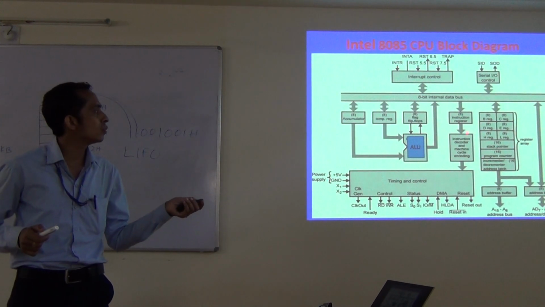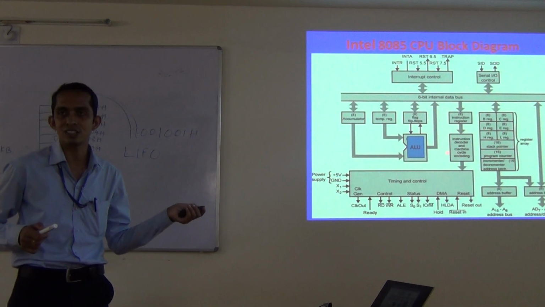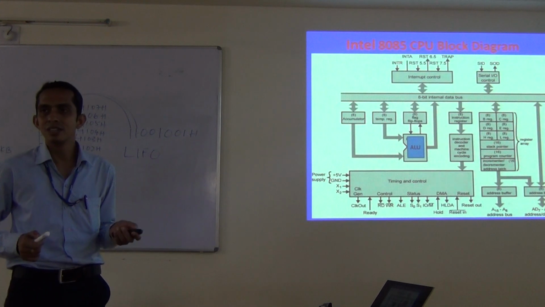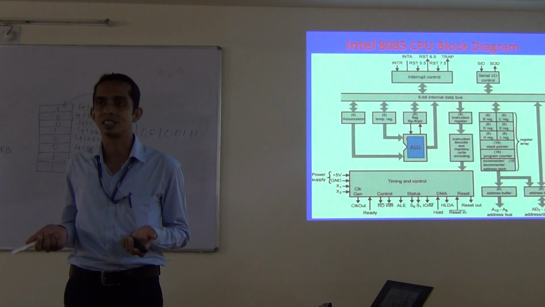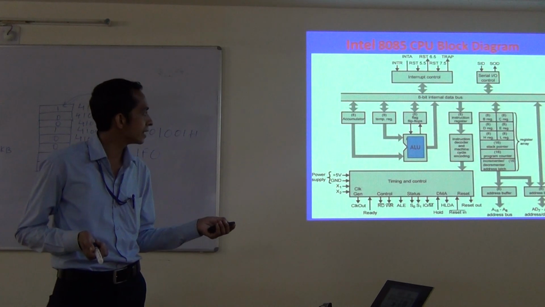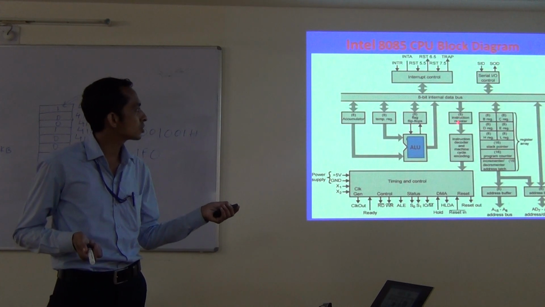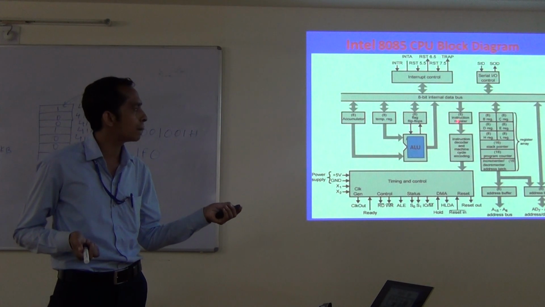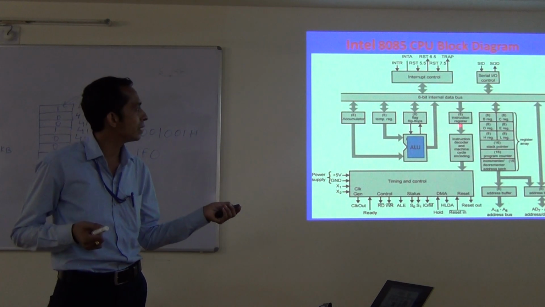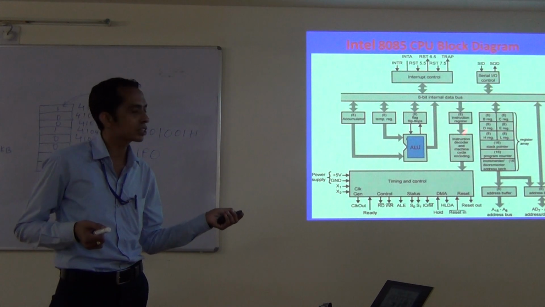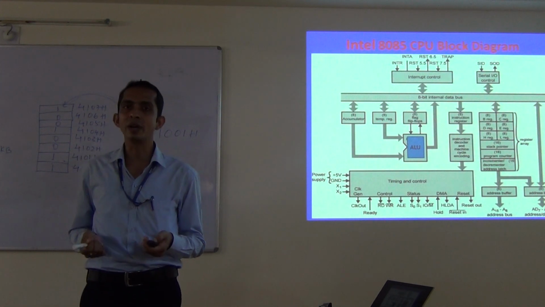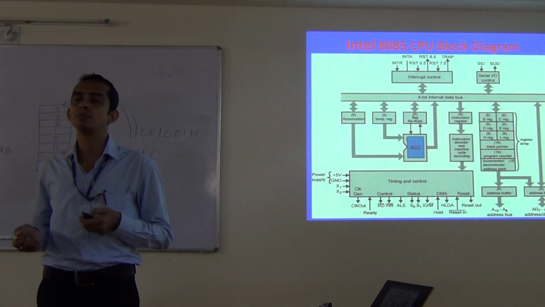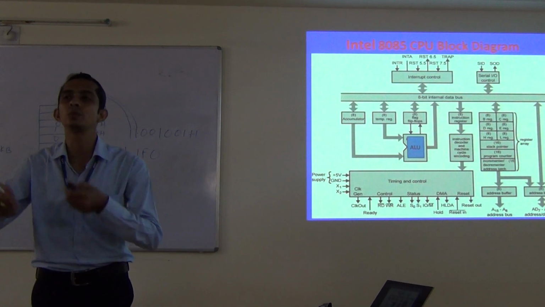Now this instruction will be decoded in the decoding section before execution. Otherwise, how will the microprocessor understand what is to be done? So within this block, the instruction which is stored at the very beginning after the fetch operation will be decoded in the instruction decoder section or machine cycle encoding. After decoding, the microprocessor will come to know what is to be done.